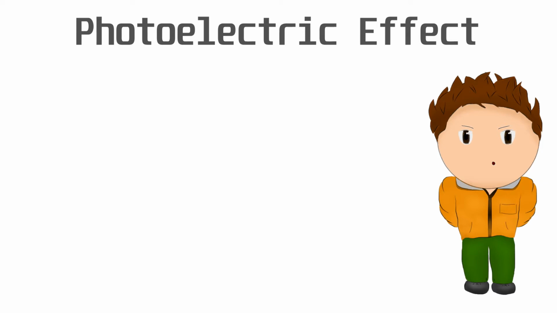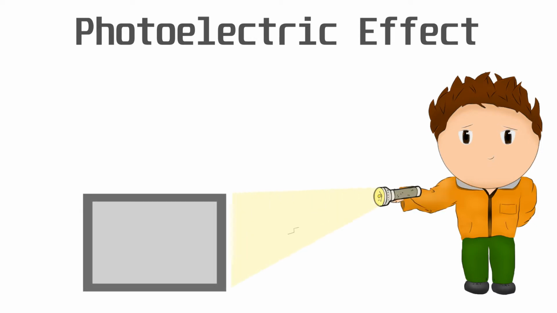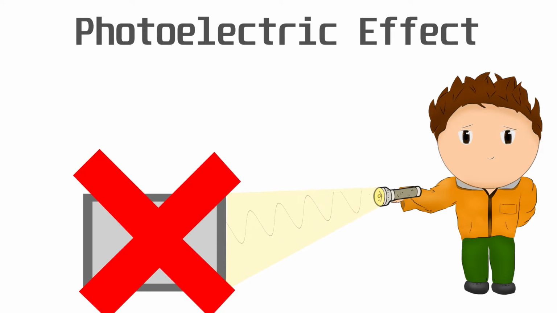The photoelectric effect is a phenomenon which showed that when light hits an electron on a metal surface, the electron is emitted from the metal. This was termed as a photoelectron. At the time, it was believed that light only had a wave nature, so by theory, if a low-intensity light hit a metal, the light would transfer energy to the electron. When the kinetic energy was high enough, the electron would escape. But this was not the case.